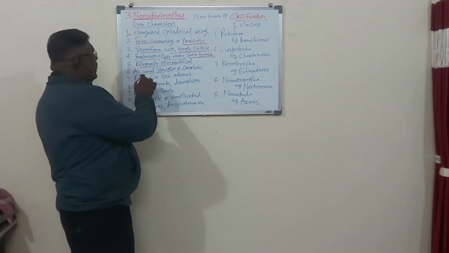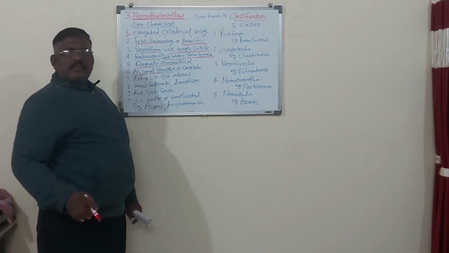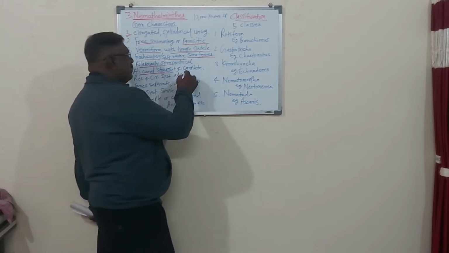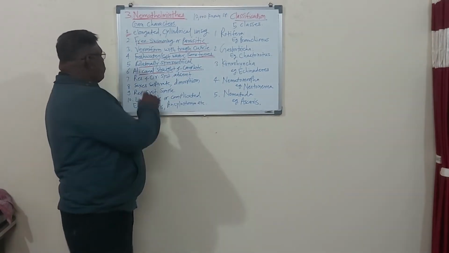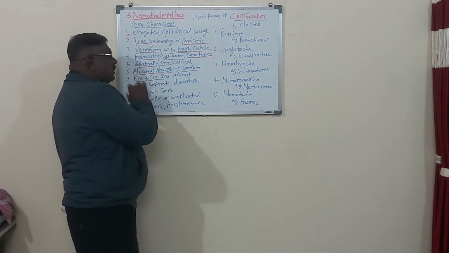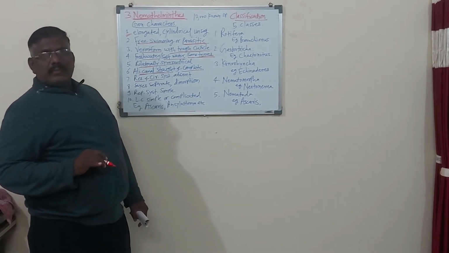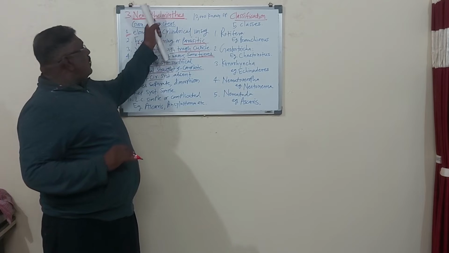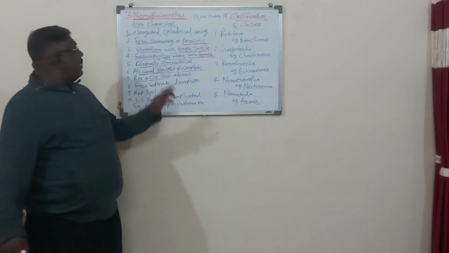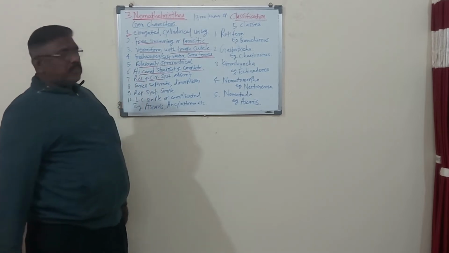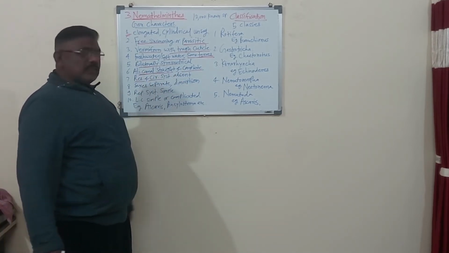So the alimentary canal is straight and complete, meaning it has all parts. Then the respiratory system and circulatory system are absent in Nemathelminthes animals.